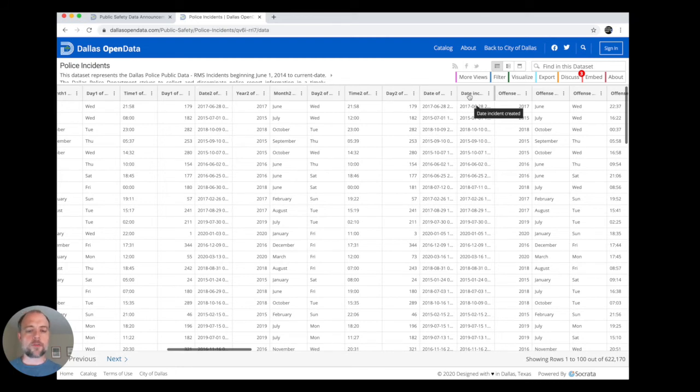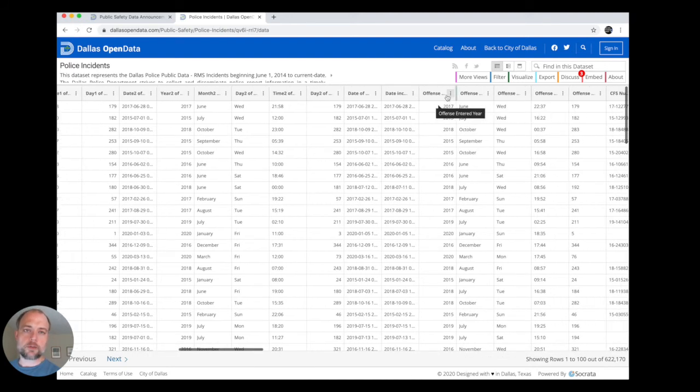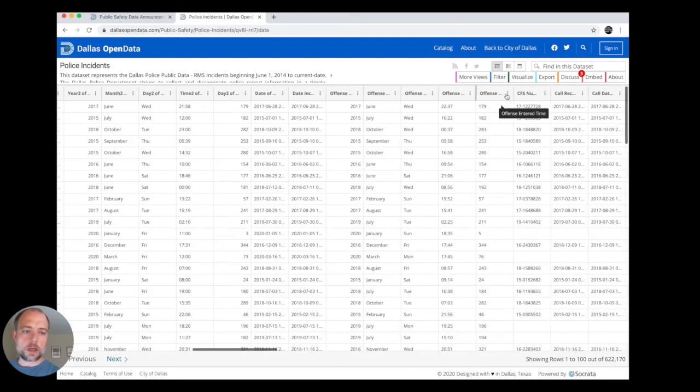So for whatever reason, there might be a discrepancy here where the date was, so someone called in and then it wasn't created right away. I'm sure there's lots of reasons why that may happen. And then there's some breakouts of this, the entered year, the entered month, day of the week, things like that, so they can administratively know when these reports were created.